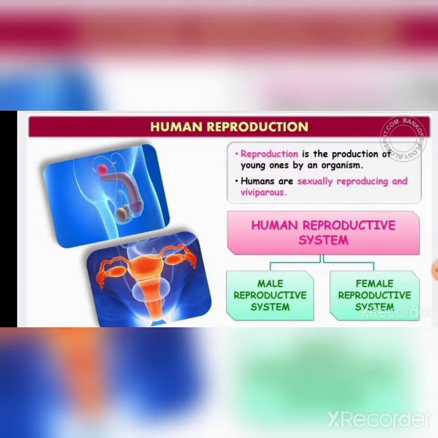Humans are sexually reproducing animals, meaning sexual reproduction is the only mode of reproduction in human beings, and they are viviparous, meaning those which give birth to young ones are called viviparous. The animals which lay eggs are called oviparous. Later they hatch into new individuals, but in the case of humans we are viviparous. Let's start with the male reproductive system first, later we'll discuss the female reproductive system.